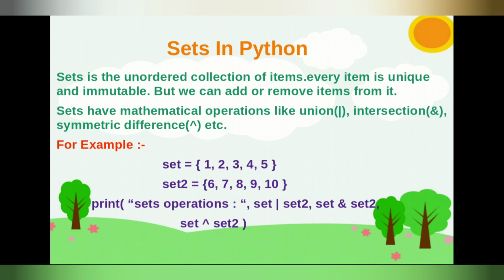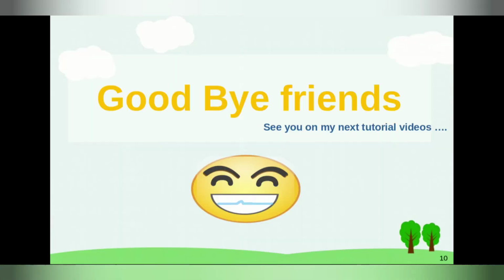Guys, I'm using all the operations here. It will go and do all the mathematical operations and print them in the output, friends. Guys, this is the theoretical explanation of the data types, friends.